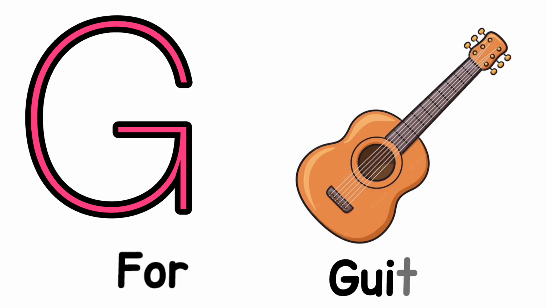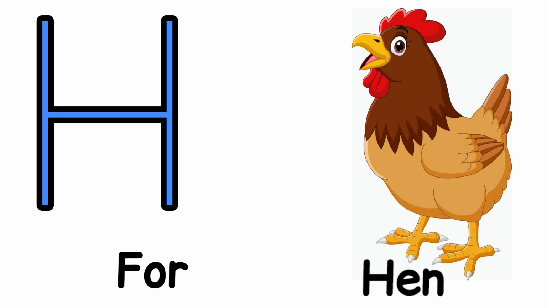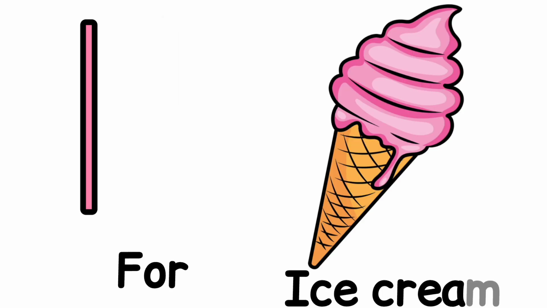G. G for guitar. Guitar means guitar. H. H for hen. Hen means murgi. I. I for ice cream. Ice cream means baraf malai.